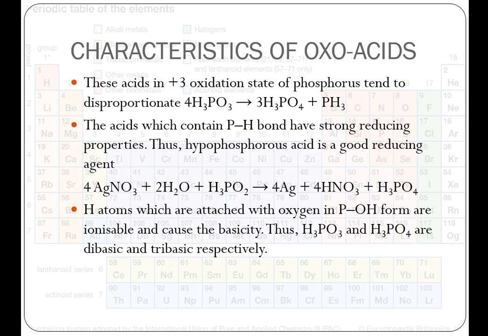Greater the P-H bonds, more reducing that will be. Thus, hypophosphorus acid will be a good reducing agent. You can see one example of that reducing agent, silver nitrate with hypophosphorus acid gets reduced to silver. These P-H bonds are not ionizable to give H ions, so they do not play any role in basicity.